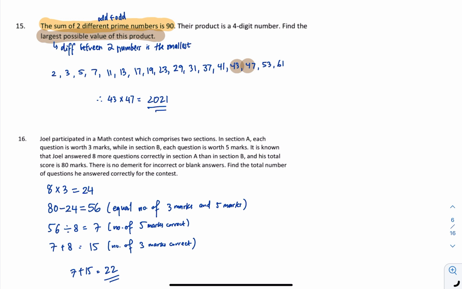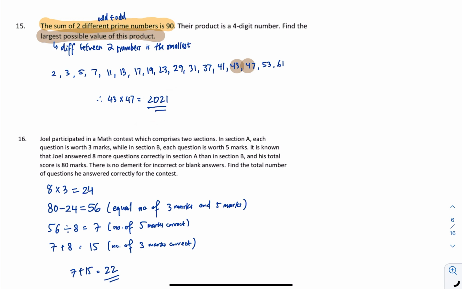Okay, so without further ado, just need to list out everything. Okay, for me this is the easiest. Okay, then you just need to find all the way up to slightly more than 50. Okay, because we know that if the total is 90, the two numbers might be somewhere between 40 to 50, so you can stop at 50. Actually, you can also continue until 61, doesn't matter. Then we can find straight away that 47 and 43 will be total up to 90. Okay, so the answer will be 2021.